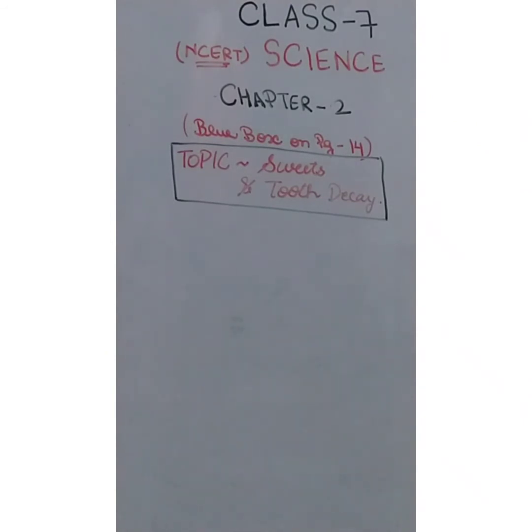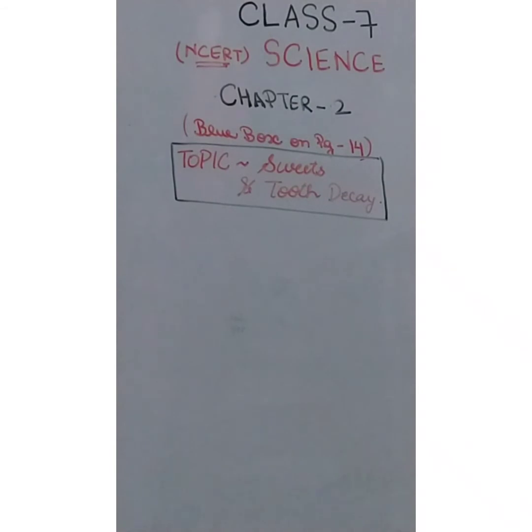And what is the role of these acids in our mouth? Acids gradually damage our teeth. Sometimes when it is not treated in time, it results in tooth loss, or sometimes we have extreme pain in our tooth. So this is called tooth decay. Now this is the definition of tooth decay and this can come in the exam, so underline it. If it is not treated in time, it causes severe toothache and in extreme cases results in tooth loss.